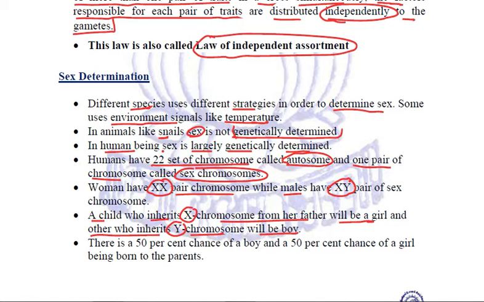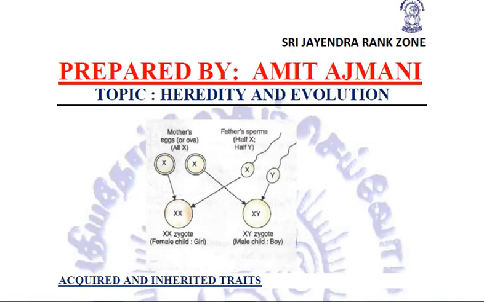And since there is an equal possibility of inheriting X or Y, therefore, whenever reproduction takes place, there is a 50% chance of a boy and 50% chance of a girl being born to the parents. Let us see how this cross takes place.